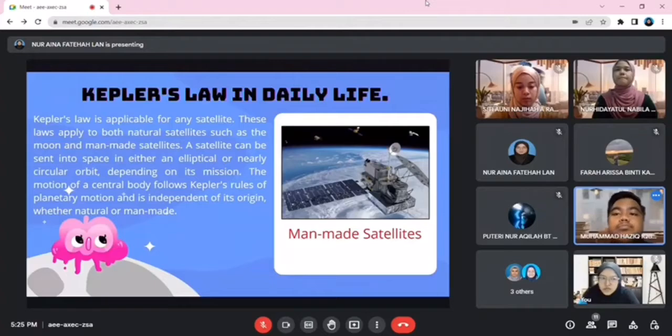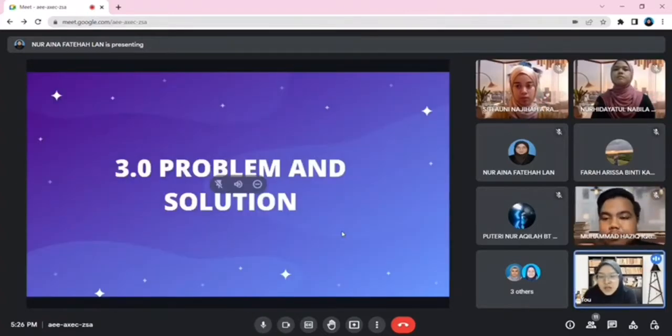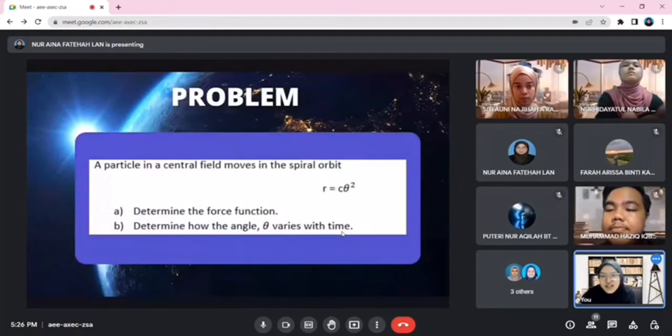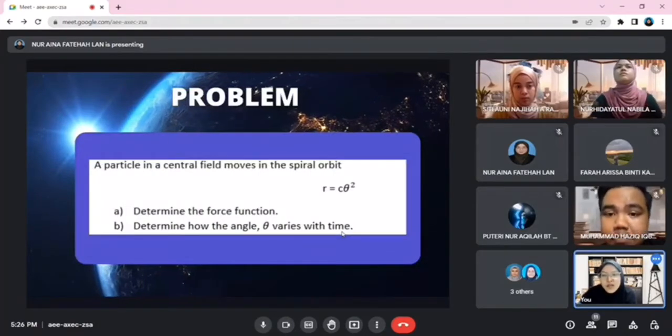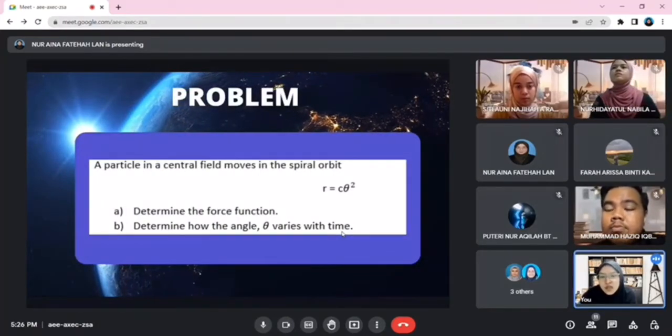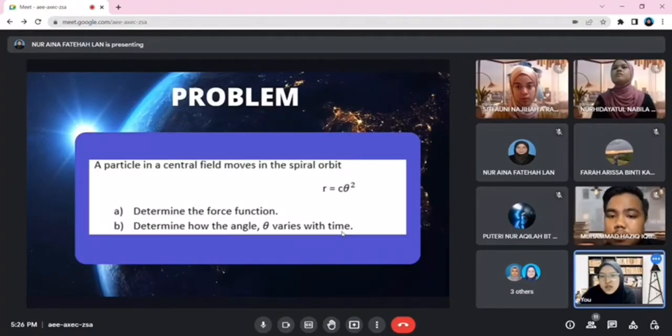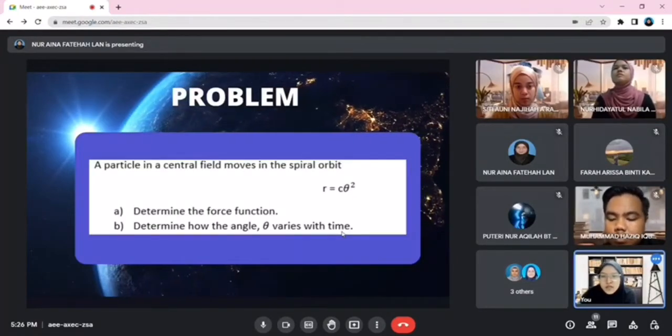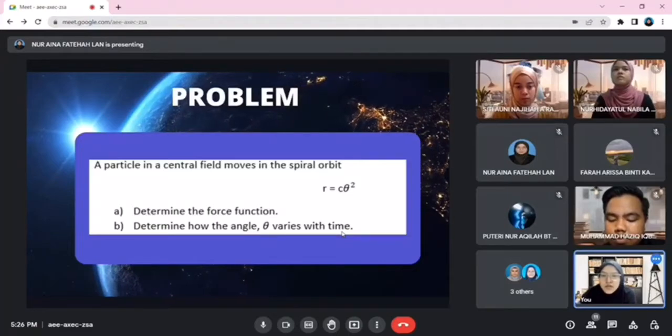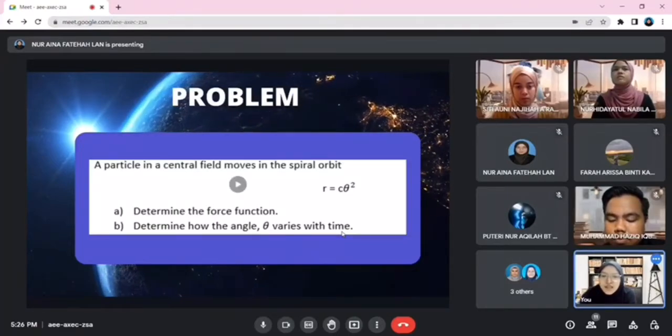man-made. Assalamualaikum, I'm ALIEZA binti HAMID. Today I will talk about problem and solution about Kepler's law. Next slide. Okay, the question is: a particle in a central field moves in the spiral orbit r equals c theta squared. A. Determine the force function. B. Determine how the angle varies with time. Next slide.